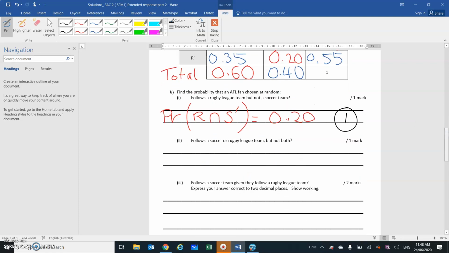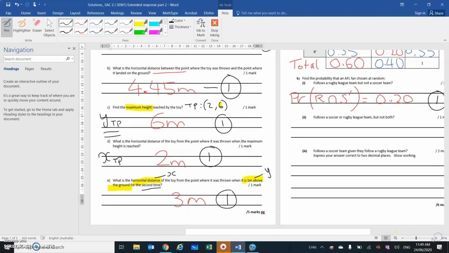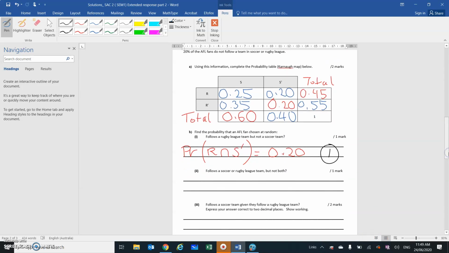Okay, next one. Follows a soccer or rugby league team, but not both. There are a few ways you can do this one, or 2 ways really, but I'll do it this way. So the probability that they follow a soccer or a rugby league team, but not both, so one or the other.